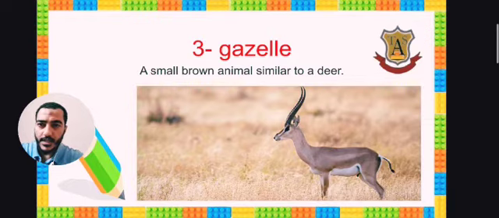But I think the gazelle's horns are taller than the deer's. Okay, a small brown animal similar to a deer, as you see in this picture, and it's called a gazelle. Okay, next.